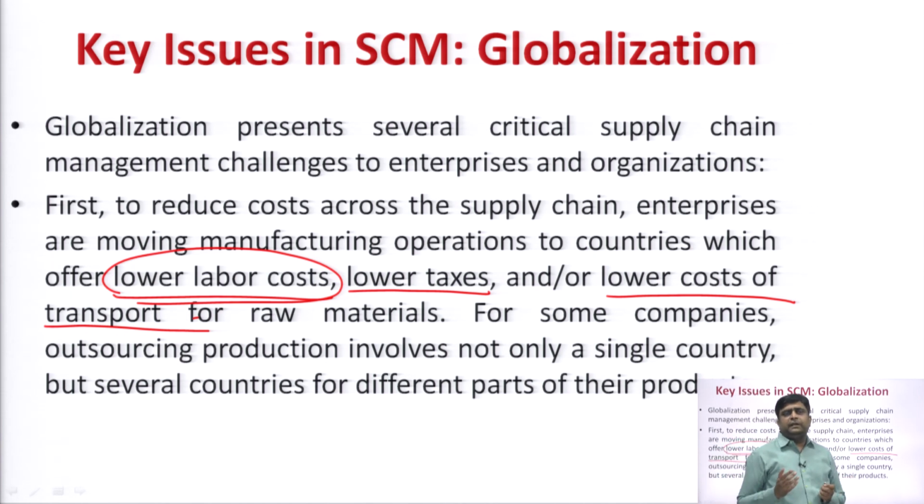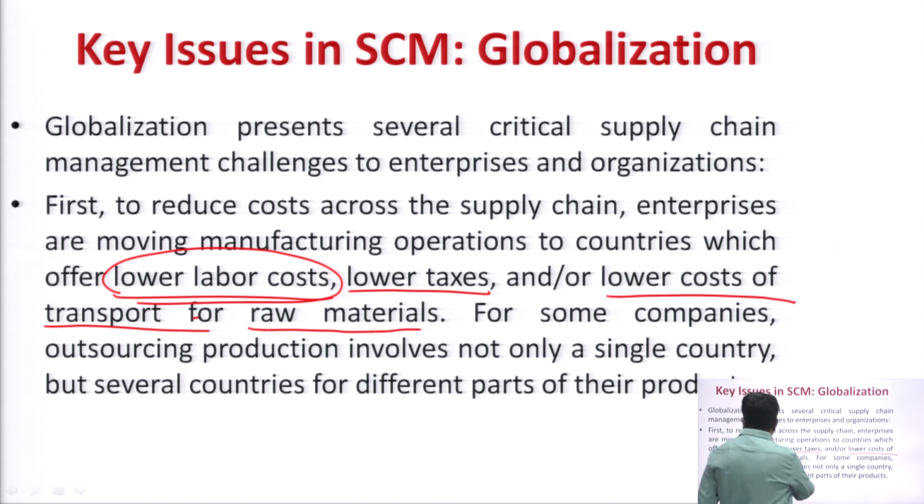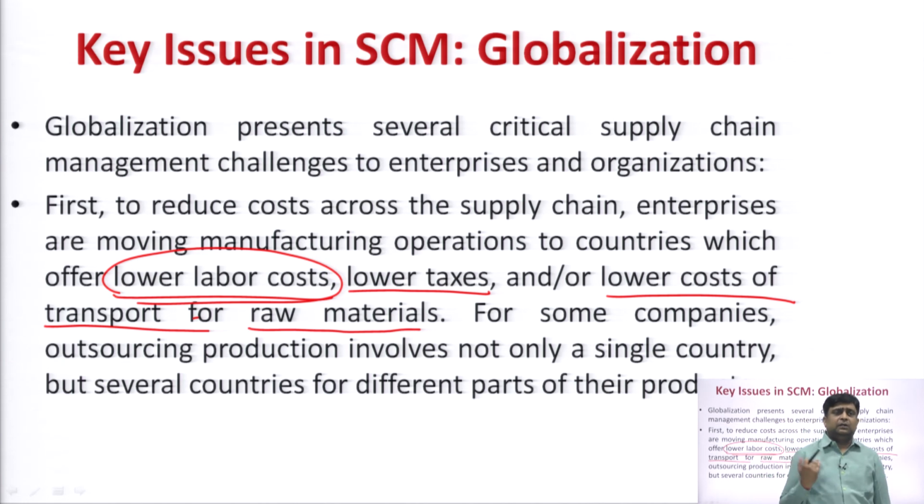Many more companies are good logistics service providers, like FedEx and other companies. FedEx is the premium one, the number one company in the world, that delivers your product within 24 hours from one part of the globe to another. For the raw materials, for some companies outsourcing production involves not only a single country but several countries for different parts of their product, like Toyota supply chain, General Electric supply chain, Maruti supply chain comes under this category.